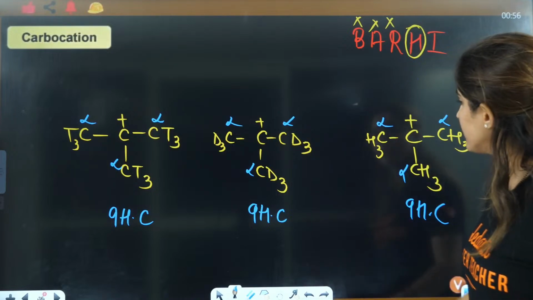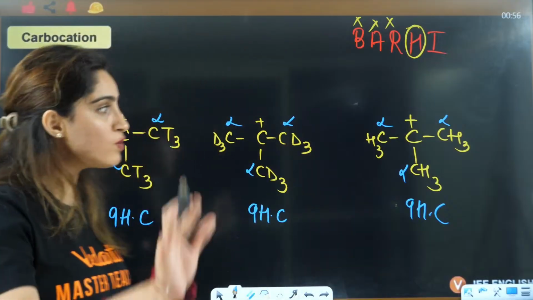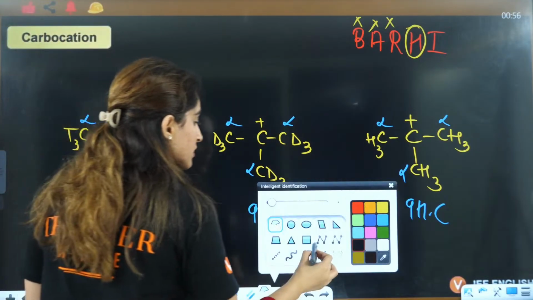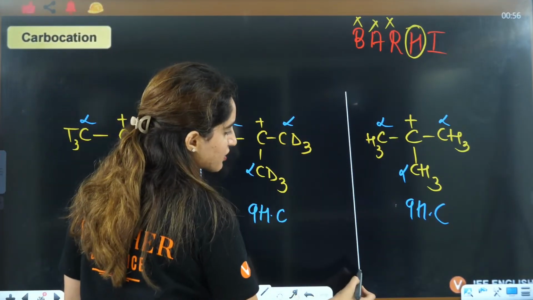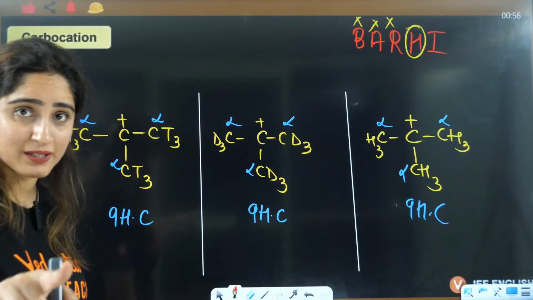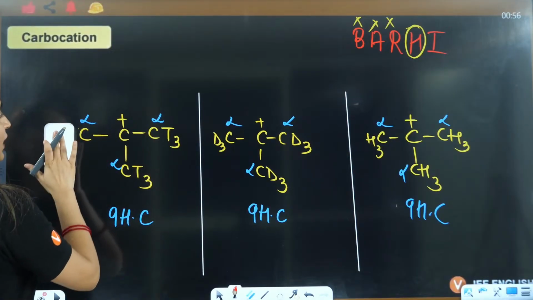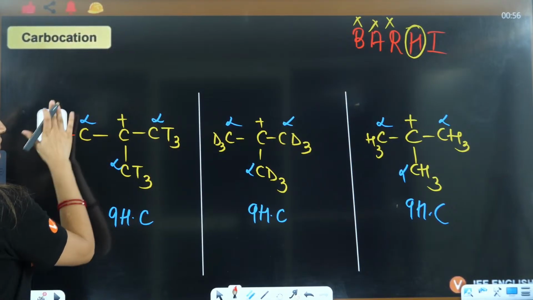But see, hydrogen isotopes are there. Now, why hyperconjugation? If you just learn the trick of hyperconjugation, you won't be able to understand this question. But if you know the concept that I told you in yesterday's lecture, then this question will become quite easy for you, right? This is T, let's say this is alpha.